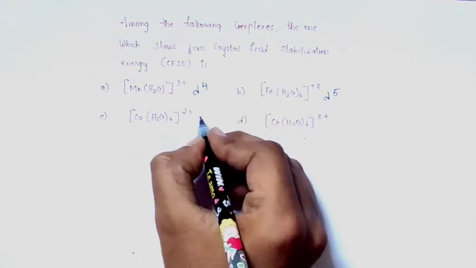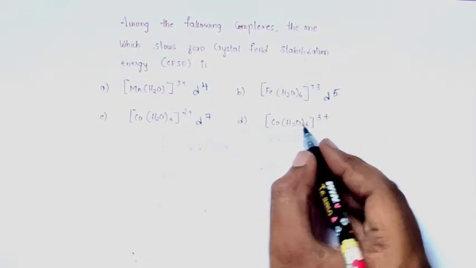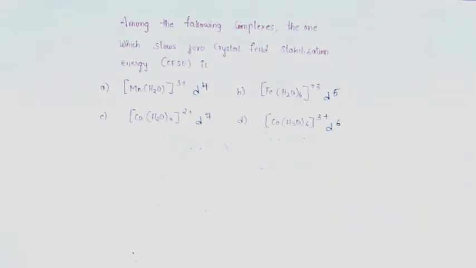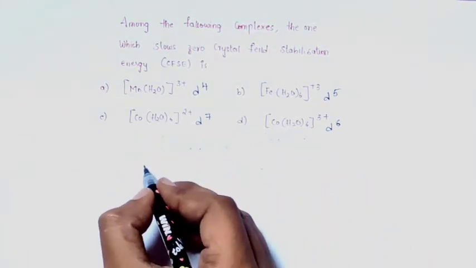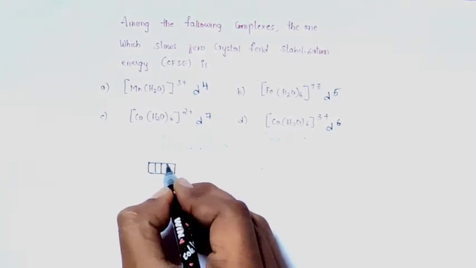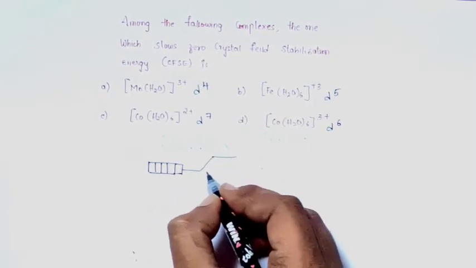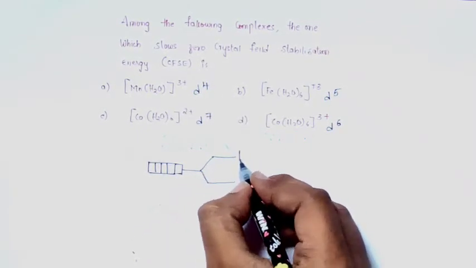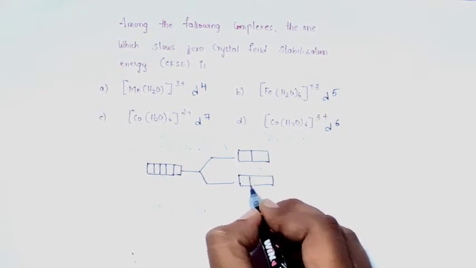Cobalt in +2 will have a d7 electronic configuration, and cobalt in +3 they have given d6. So we have to check which one would have zero crystal field splitting energy. It is very easy. Just check all the complexes by using crystal field theory. In its ground state, the 5d orbitals are there. When the ligand approaches, the orbitals are split into two sets.